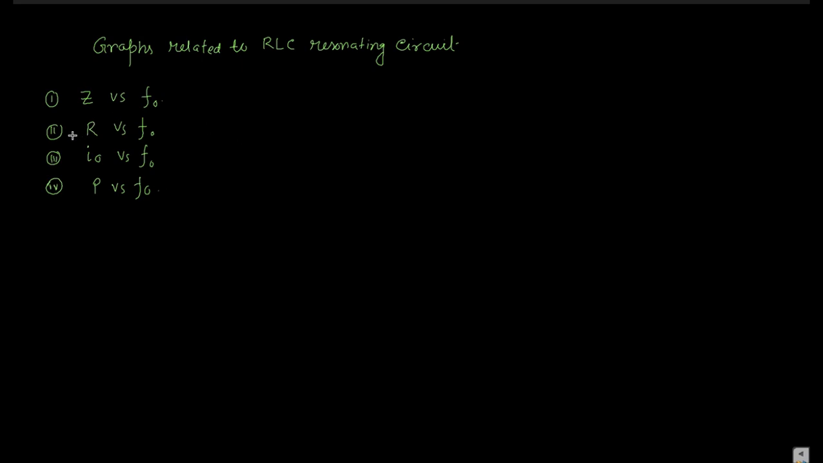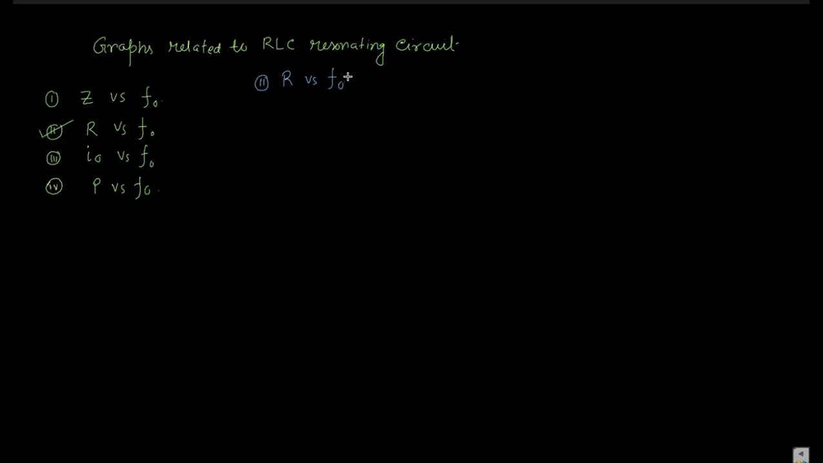Now first of all we start with number 2, that is R versus F. F is the resonating frequency, and R is nothing but the total impedance of the circuit, and as there is an absence of the inductor and the capacitor, that is the inductive reactance and the capacitive reactance, only R is present.